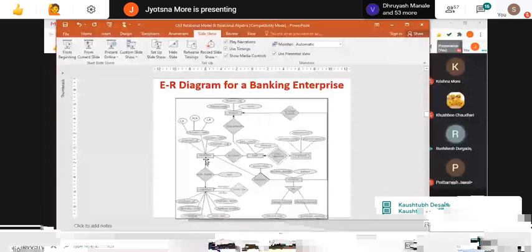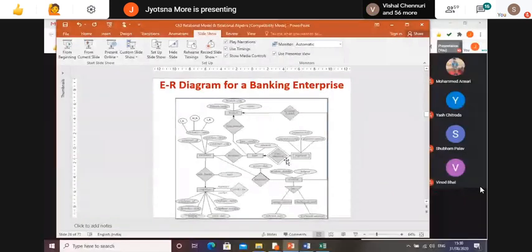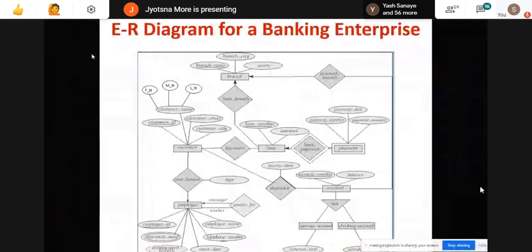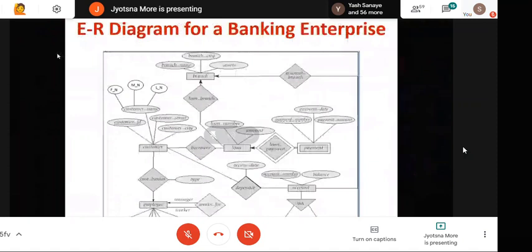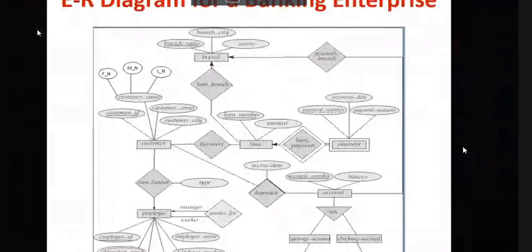Fine. Now we will go for a weak entity. We have only one weak entity, that is payment, which is totally participating through the relation loan payment, right? I think I'll show you the diagram like this. That is more clear now. So the weak entity is payment. For payment, we have already seen what the schema will be. So can anyone give me the answer for that?